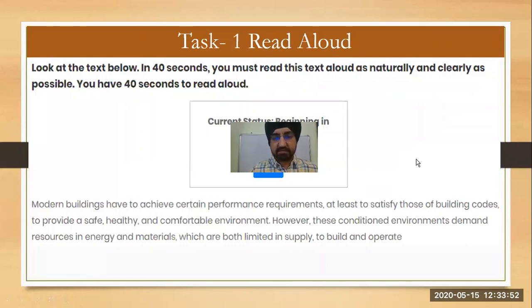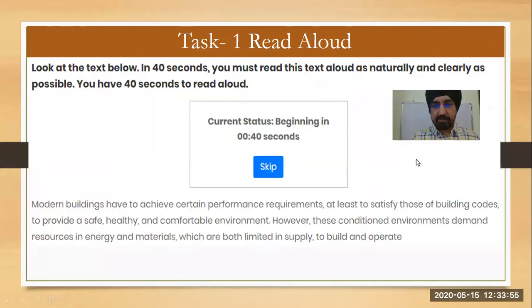On the exam day, you will see text like this, and you will get 40 seconds to prepare. As your preparation time finishes, this skip word will turn into a recording word, and immediately your recording will start. It will keep on reducing, like 39, 38 seconds. As soon as the mic opens, you have to speak and finish within 40 seconds. But recommended is, if you speak smoothly, you can finish it in 20 to 25 seconds. Okay. Is this task clear?